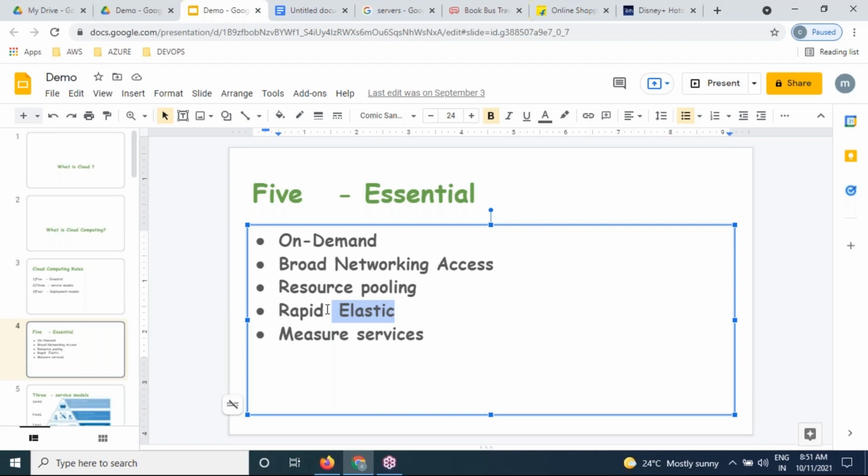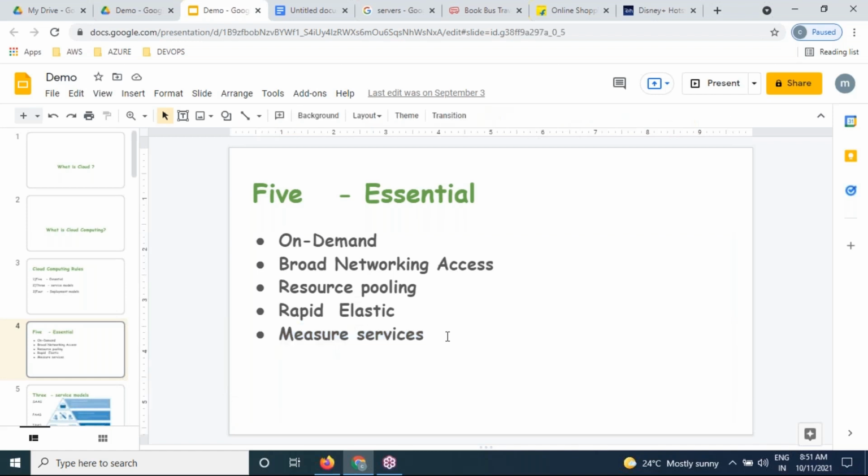That is nothing but elastic. Whichever resources I'm going to create, servers, a network, storage, a database, anything, we are going to pay rent for each and every month, because cloud is rental-based resources. That is exactly what we pay bills for every month. So that is the first rule.